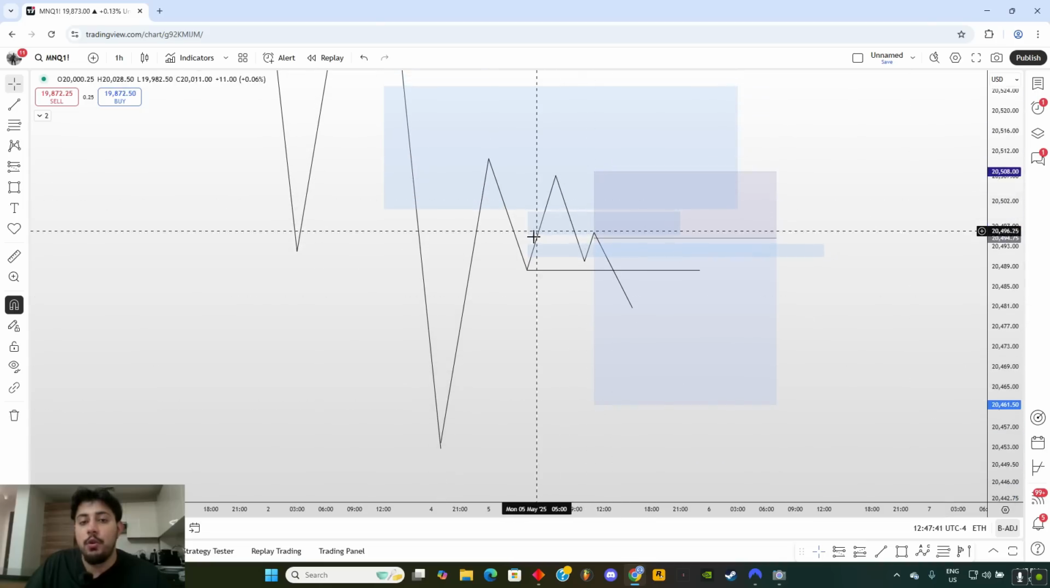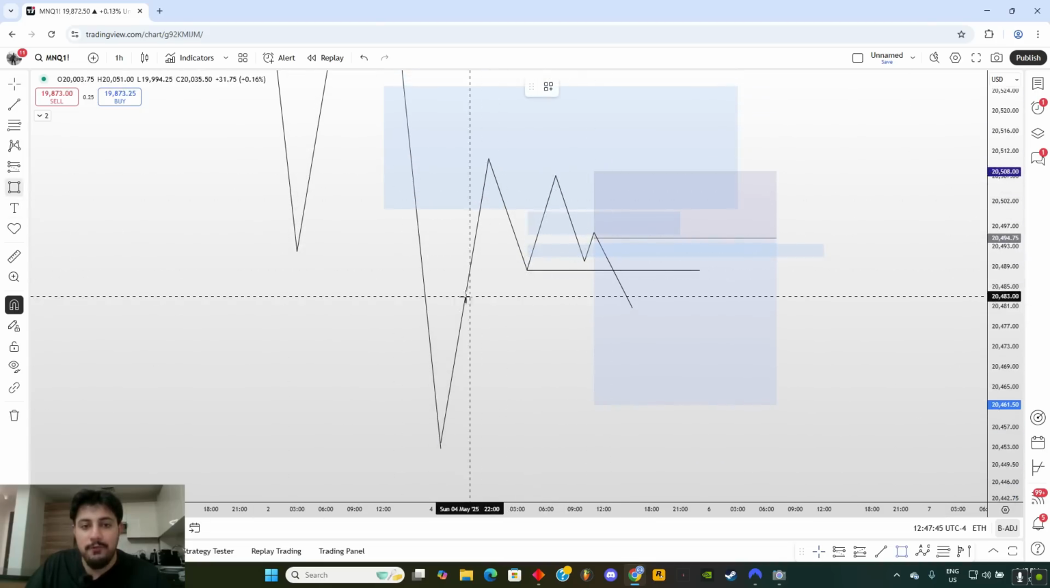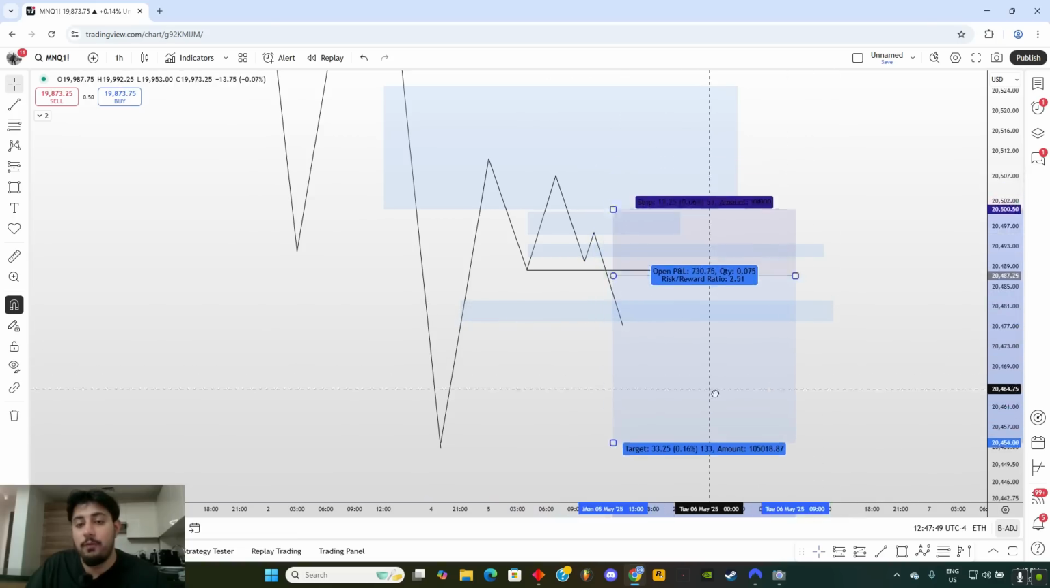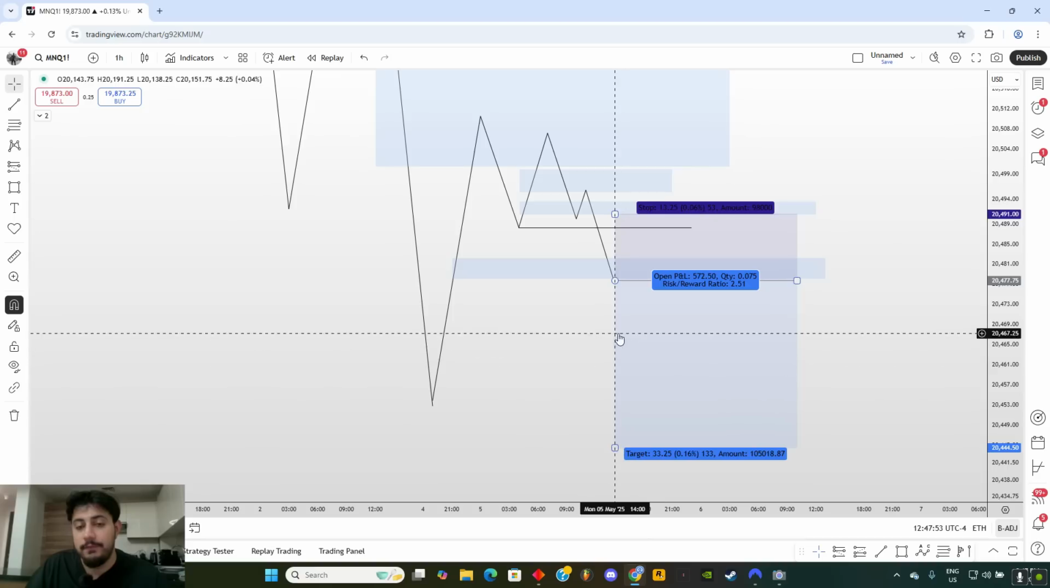Now, what if there are no fair value gaps inside this leg, but there is one fair value gap over here? Now, you would wait for price to inverse this fair value gap, and then you can target this level.